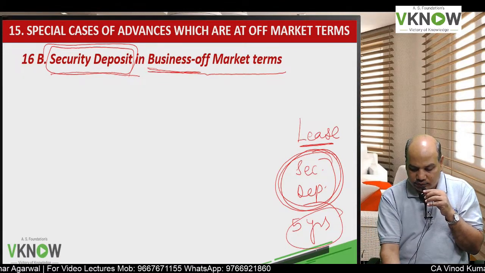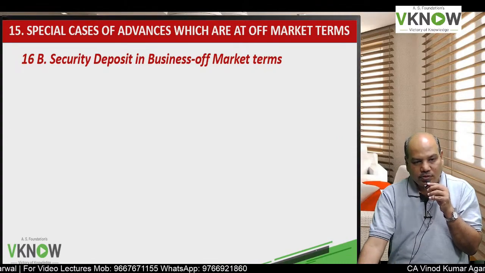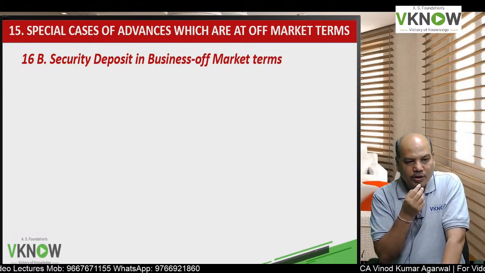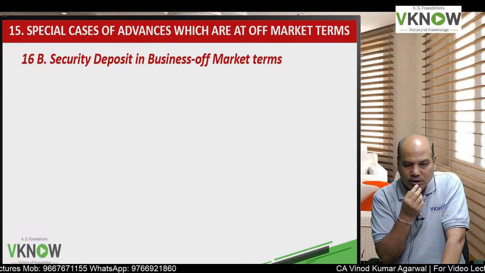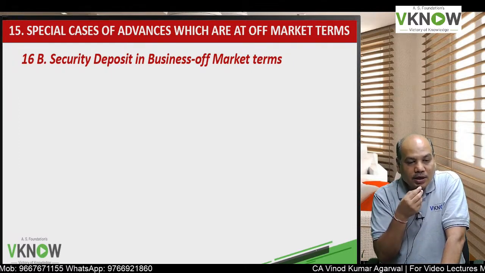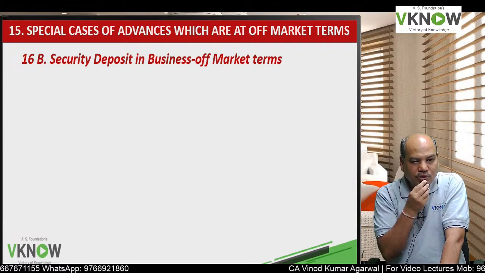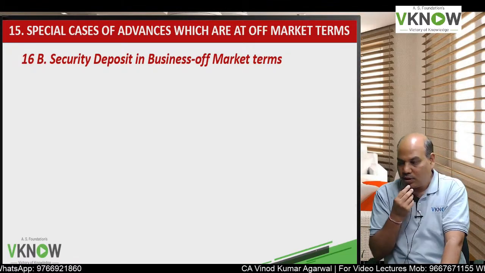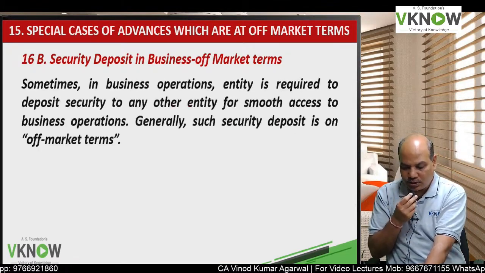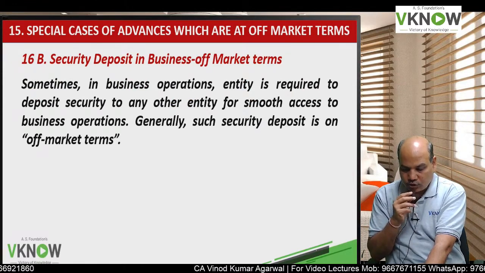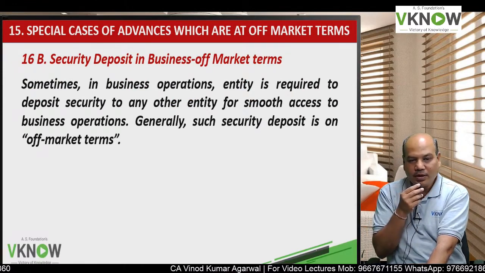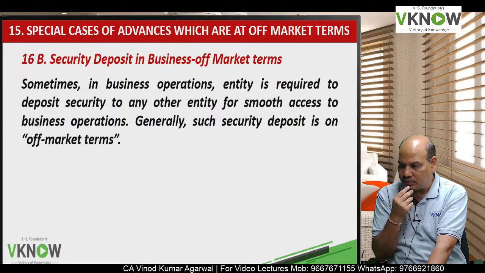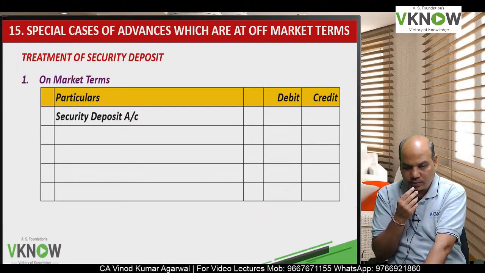So the standard is very smart. It says the amount of security deposit given and the fair value of the cash flow you are going to receive are not the same. So there is some other item involved in that security deposit. There is a difference between fair value and the amount given as security deposit, and that will be treated as per this standard. So sometimes in business operation, entities are required to deposit security to any other entity for smooth access to business operation, and usually it is on off market terms.